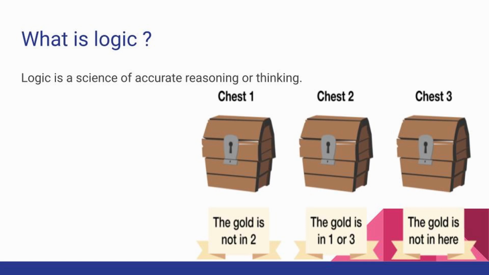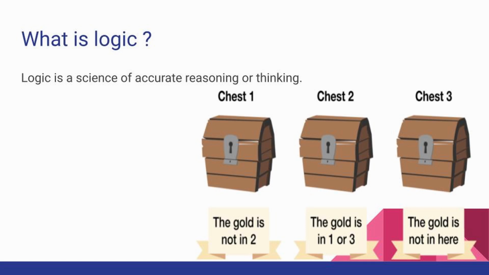Here there are 3 treasure boxes and below each of them some hidden answer is given. Let us find it. Below the first treasure box, it is called chest 1. It is written the gold is not in 2. Below the second one, the gold is in 1 or 3. And below the chest 3, the gold is not here. This means where will be the gold? Let us find where is the gold.